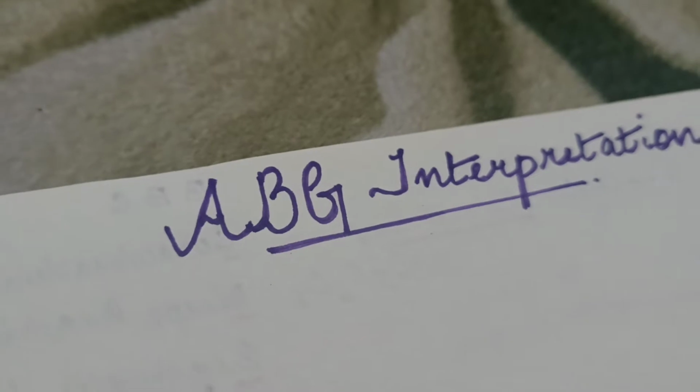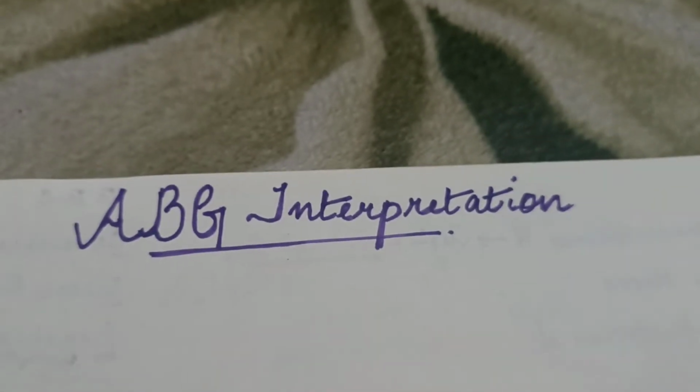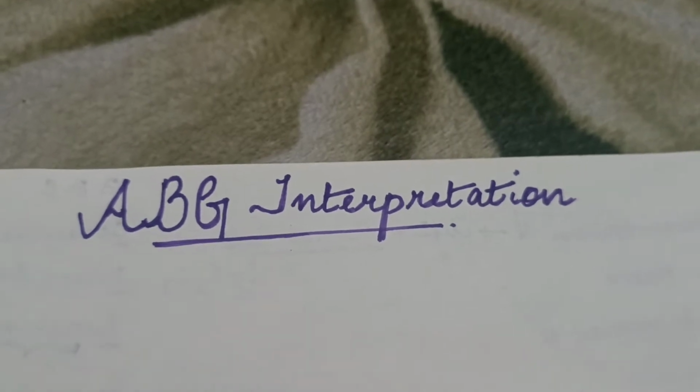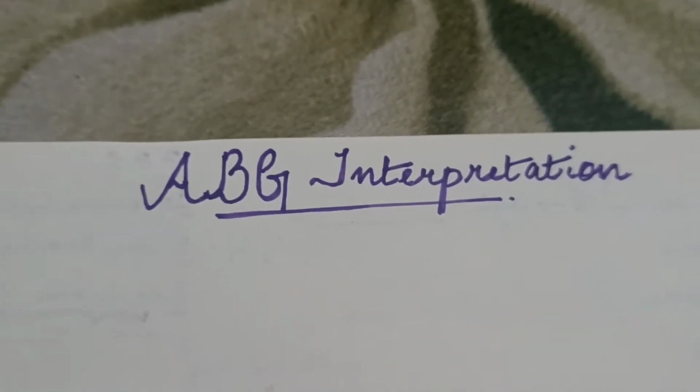Within this section we will understand some basic information. So let's move to ABG interpretation. The chapter is ABG or arterial blood gas interpretations. So let's start the arterial blood gas interpretations. I will explain the normal values first.